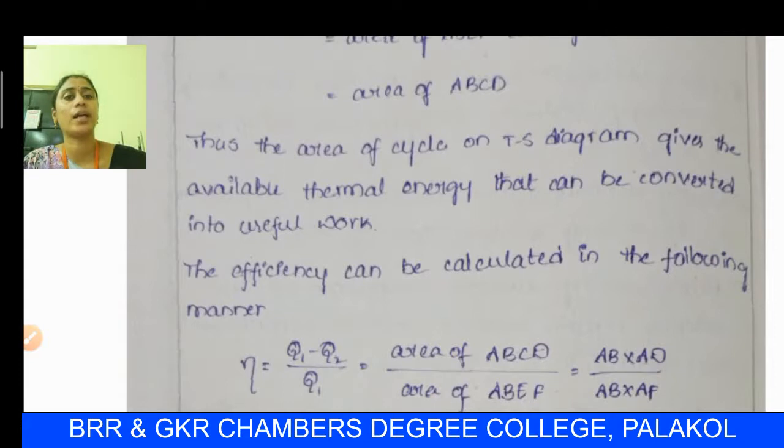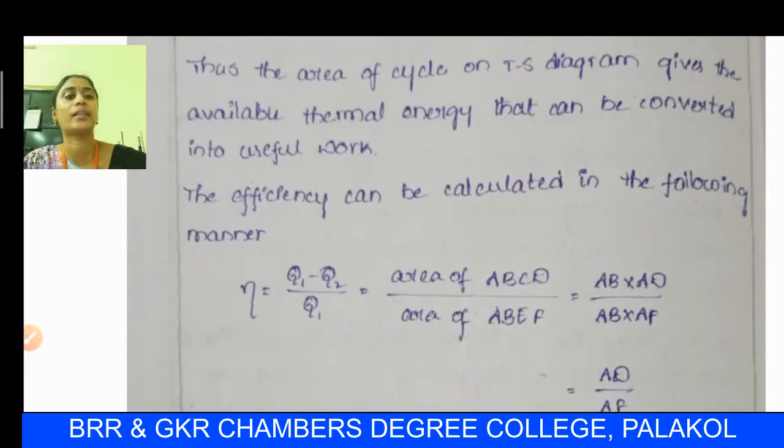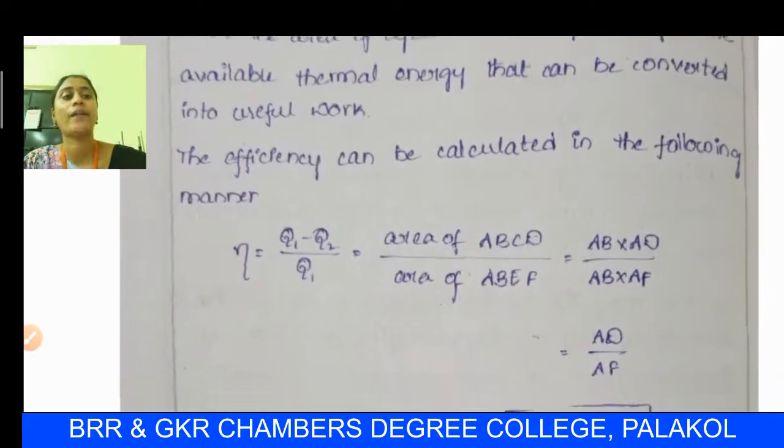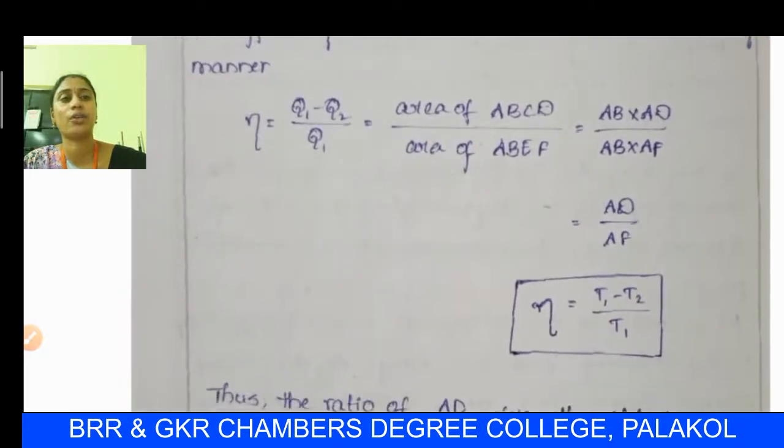We can conclude the TS diagram with the help of efficiency. The efficiency is the total work done divided by the quantity of heat supplied to the system. Efficiency eta is equal to Q1 minus Q2 by Q1, which from the graph is the area of ABCD divided by the area of ABEF, which is AB into AD divided by AB into AF.